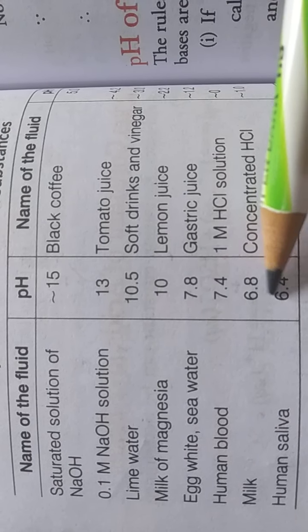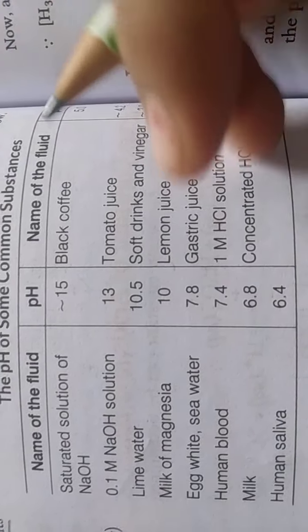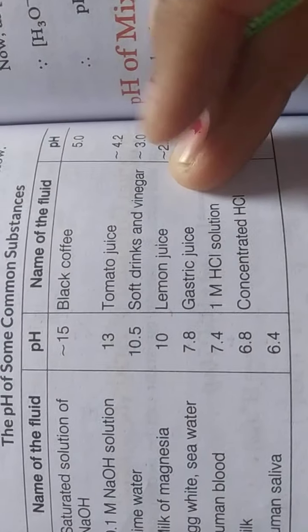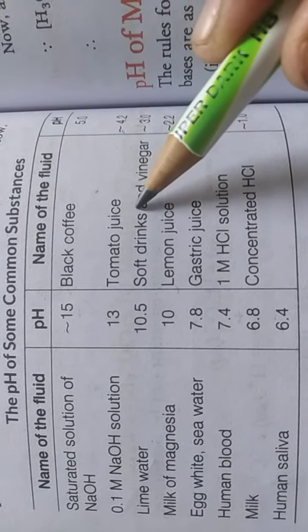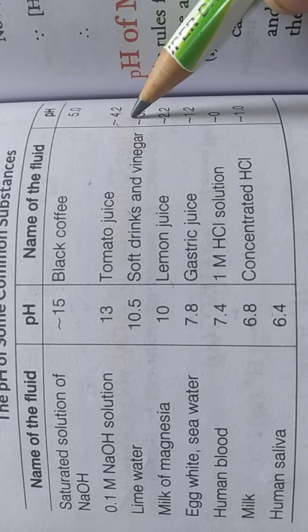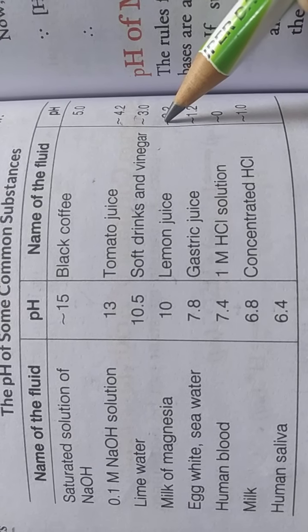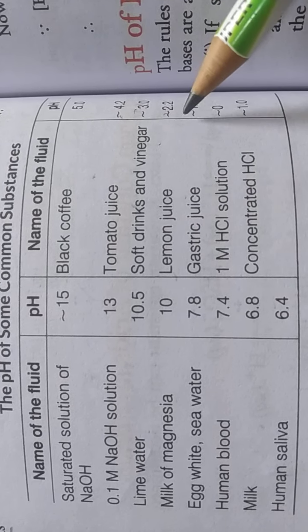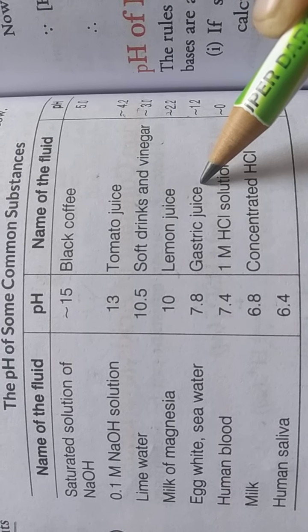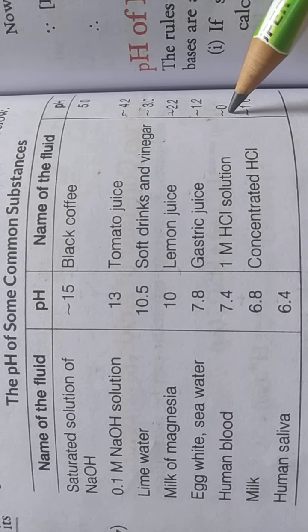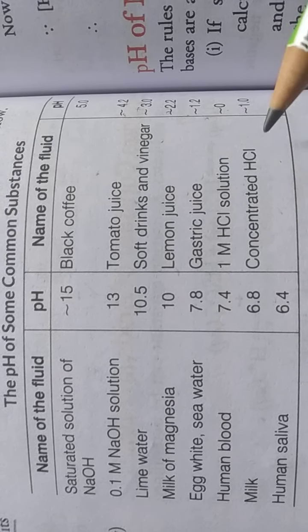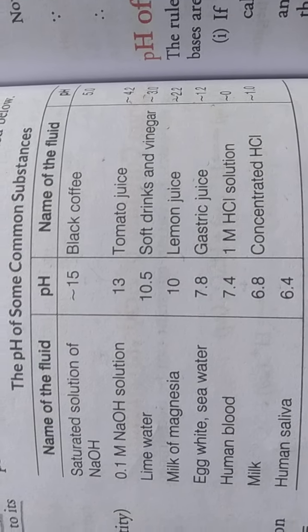Milk 6.8, human saliva 6.8, black coffee 5.0, that means it is acidic. Tomato juice approximately 4.2, soft drinks and vinegar 3.0, lemon juice approximately 2.2, gastric juice approximately 1.2, 1 M HCl solution approximately 0, and concentrated HCl approximately minus 1.0.